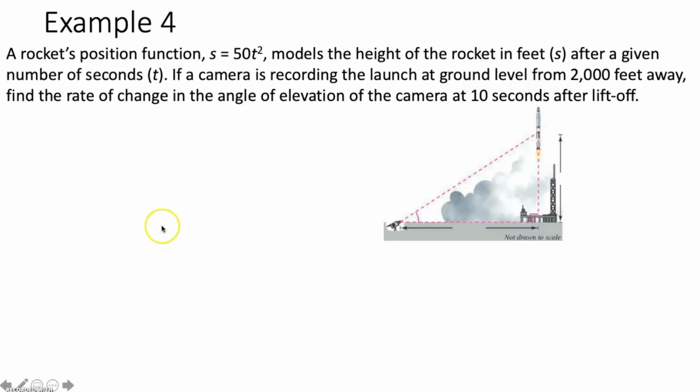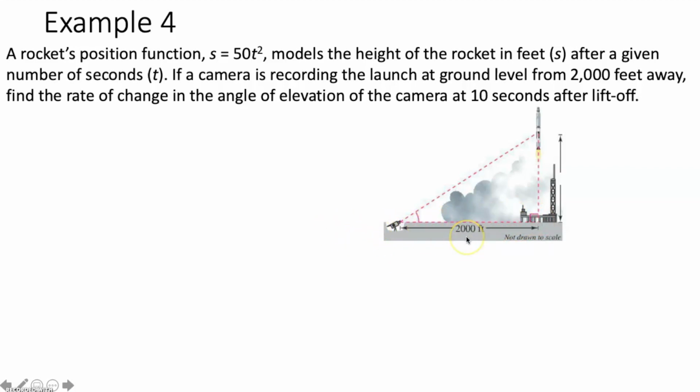Now what we have to do is label all measures that are constant with a number, and then any measure that's changing, we have to label with a variable. So is there anything that's constant, any measure here that's not changing? Yeah, this camera is always going to be 2,000 feet away from the launch pad. So we can say that this distance right here has to be 2,000 feet. The camera is not moving back or forward.